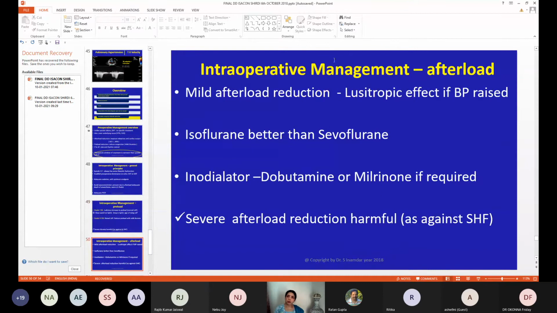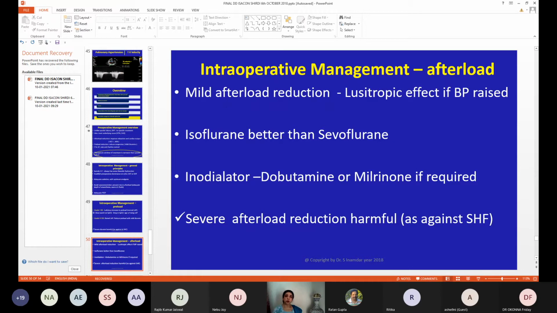Again, intraoperative management as far as afterload is concerned. You do mild afterload reduction with lusitropic effect; if BP is raised, you try to reduce BP. Diastolic dysfunction is improved. It is good for a less compliant heart. Isoflurane, they have found that it is better than sevoflurane. There are many people who have done research on this.